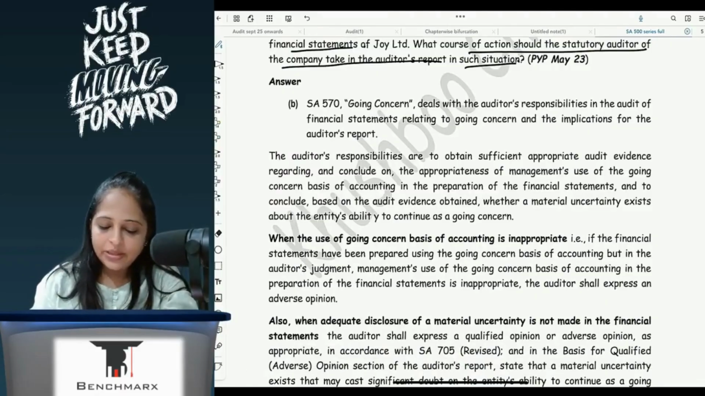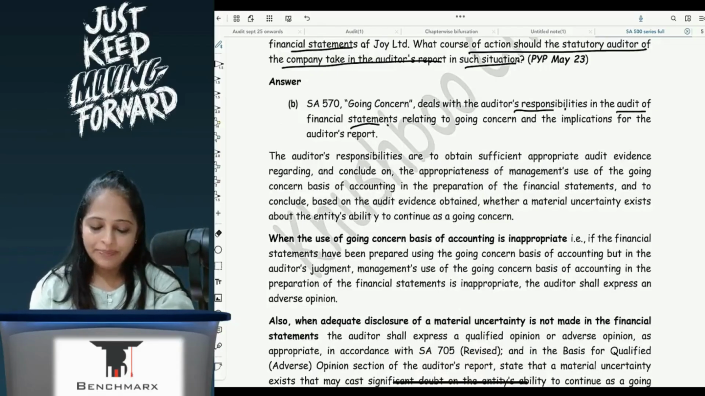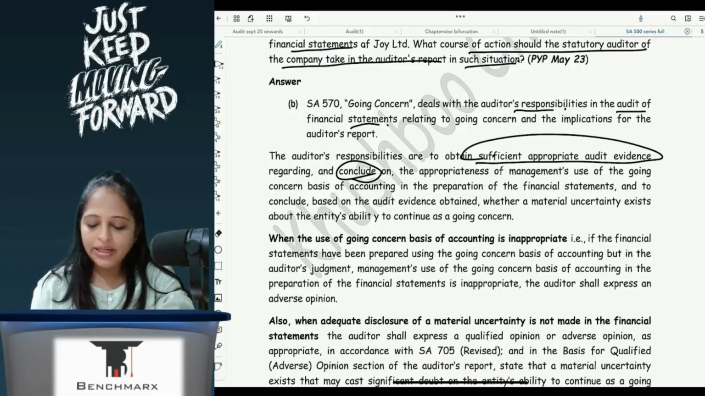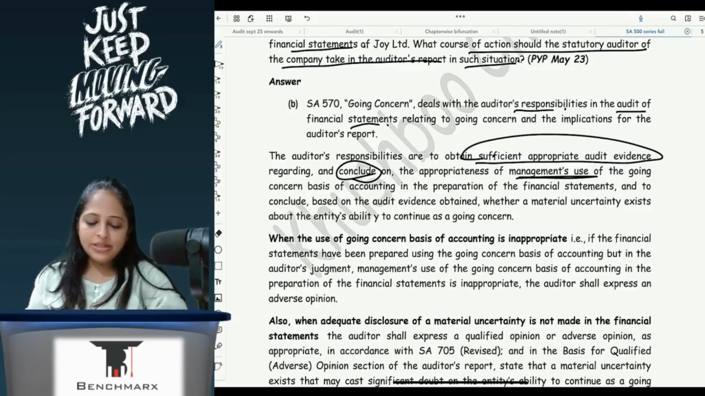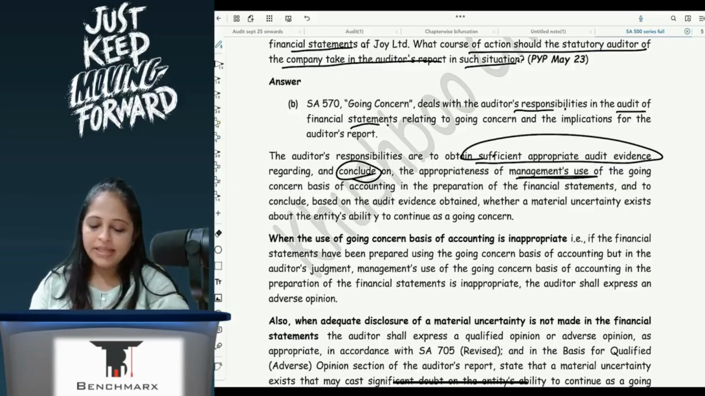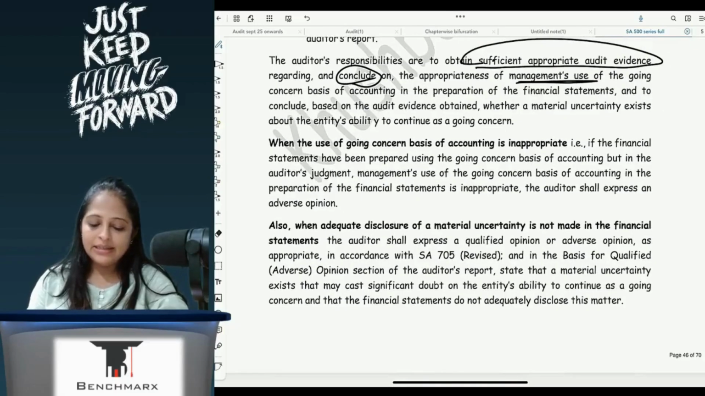SA 570 going concern deals with the auditor's responsibility in the audit of the financial statements relating to going concern. The auditor's responsibility is to obtain sufficient appropriate audit evidence and conclude on the appropriateness of management's use of the going concern basis in the preparation of the financial statements, and to conclude, based on audit evidence obtained, whether a material uncertainty exists about the entity's ability to continue as a going concern.